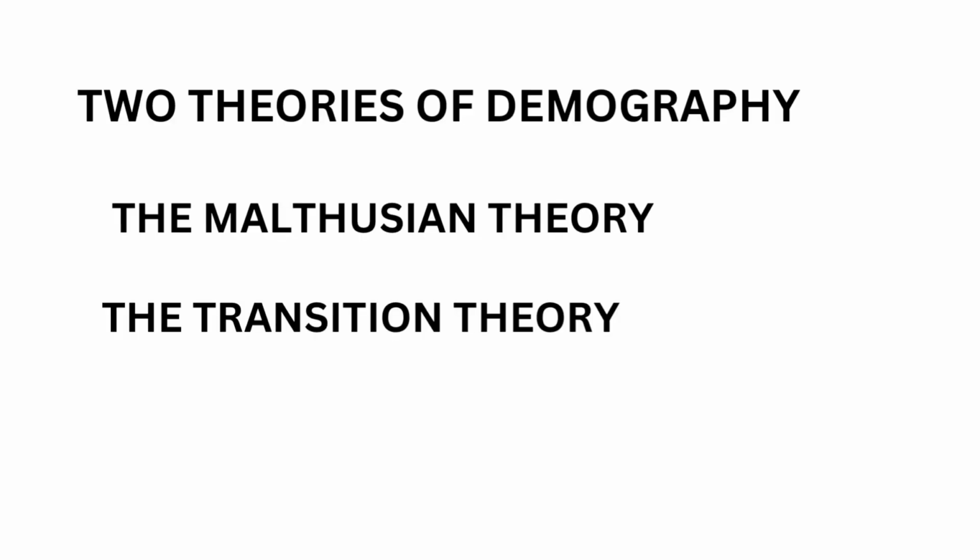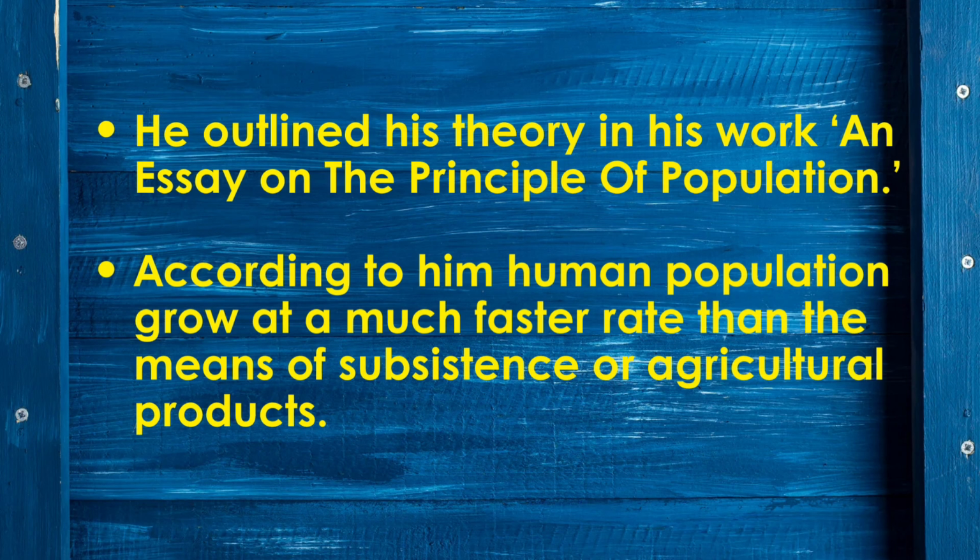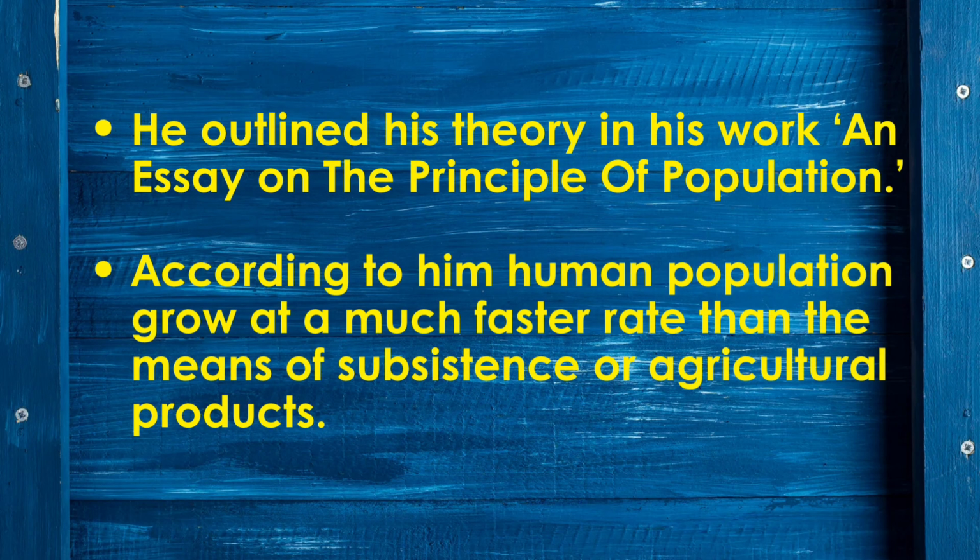Now, we are going to learn about two very important theories in demography. The first is the Malthusian theory, and the second is the demographic transition theory. The first theory was given by famous English economist Thomas Robert Malthus, who lived during the 18th century.